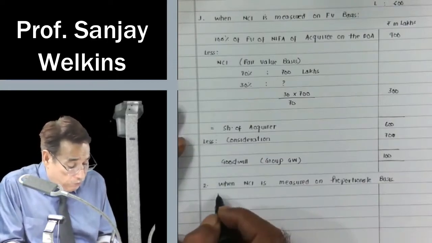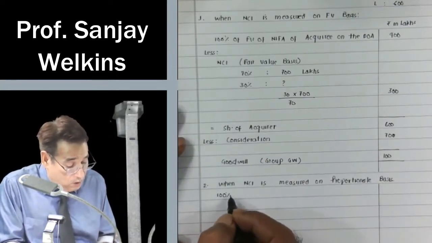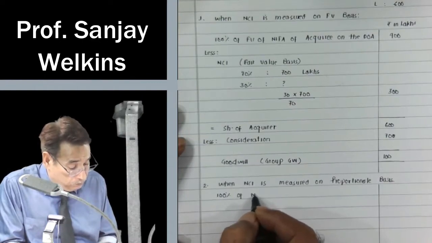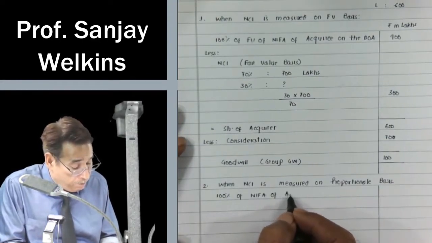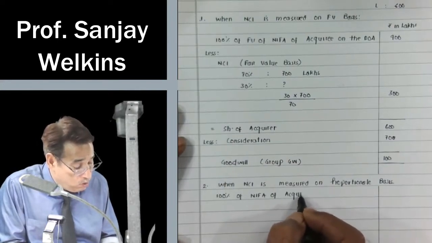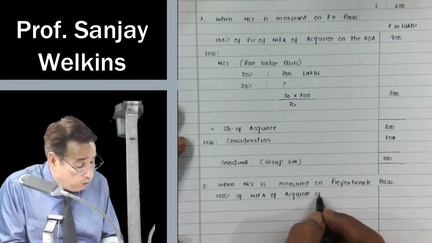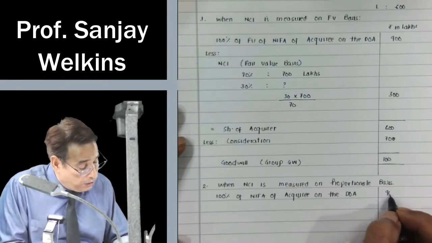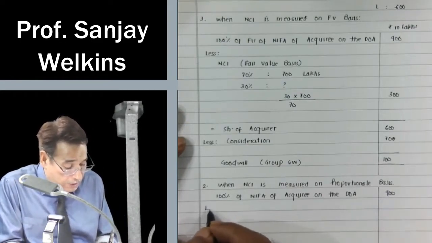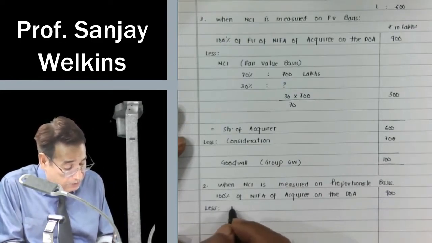I will write first of all 100% of net identifiable assets of acquiring, on the date of acquisition or control, 900. Out of 900, I will subtract NCI.